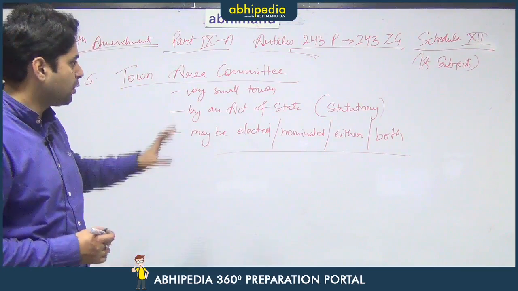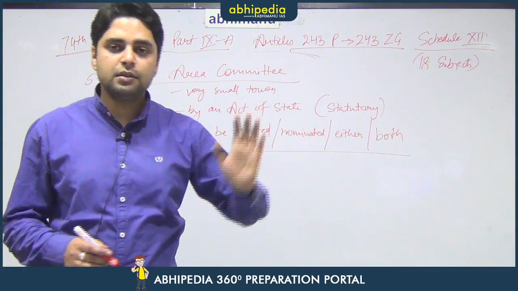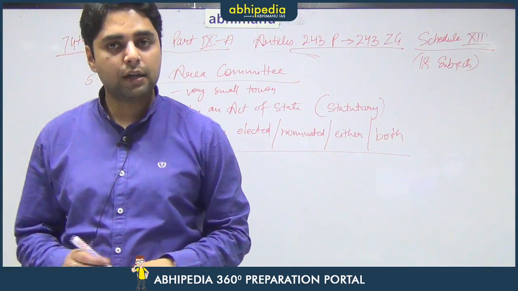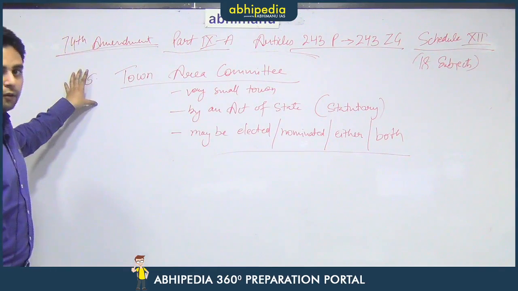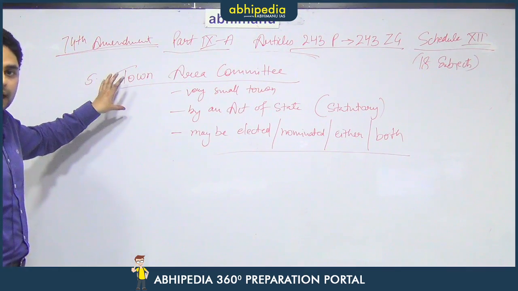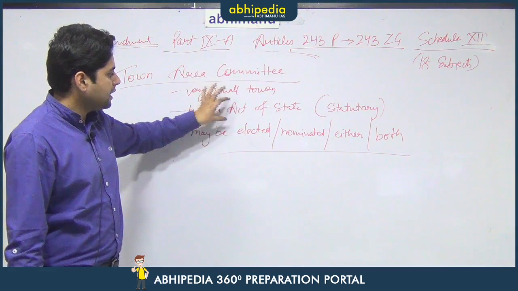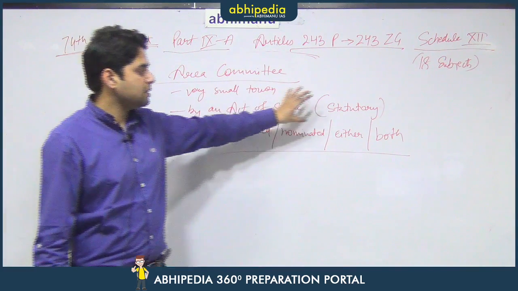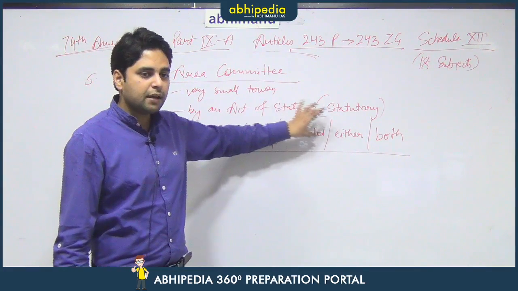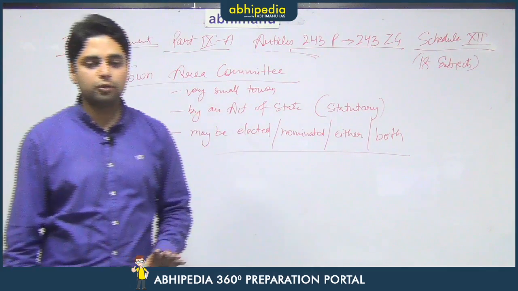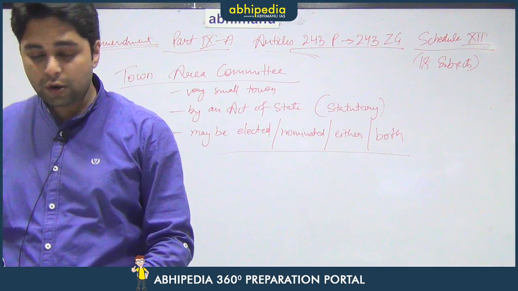So, there are 5 types of bodies that we have discussed till now. First is the municipal corporation for larger cities, second is the municipal council for smaller towns, third is the Nagar Panchayat for transitional areas, fourth was the notified area committee, which is notified in the gazette and is entirely nominated, fifth is the town area committee, which is for a small town and is formed by an act of the state legislature. That means it is a statutory body, and it can be either fully elected or fully nominated, or it can be both also. So, there is complete leverage that is given to the state legislatures in how they want to keep this particular body.